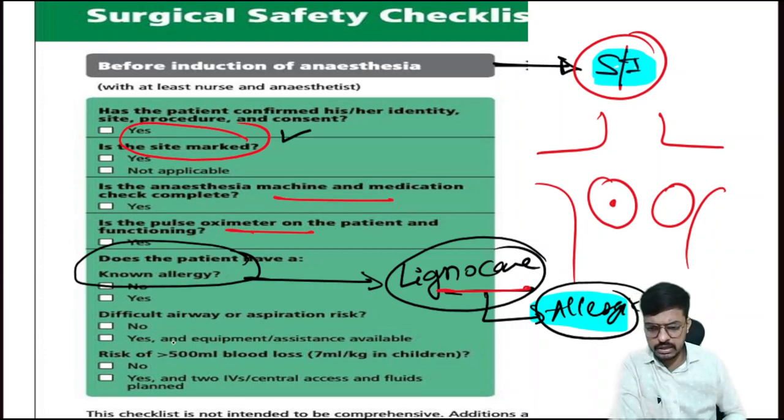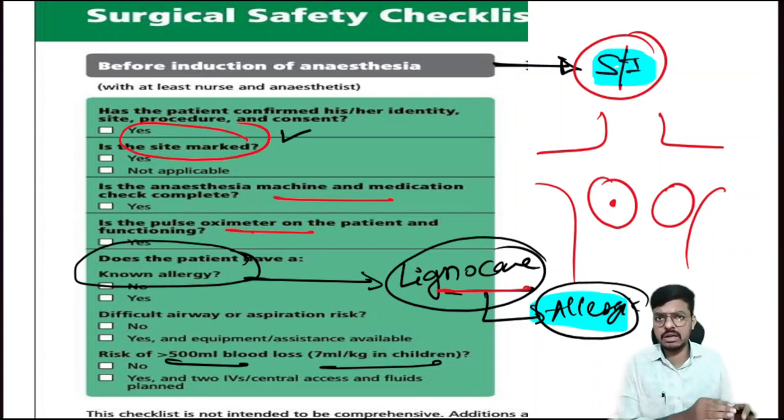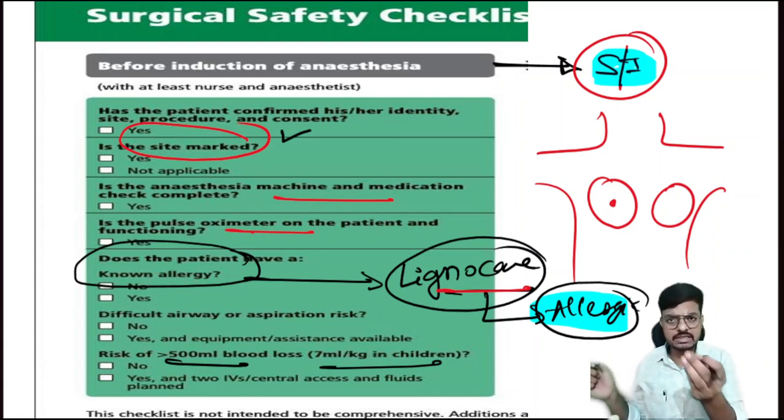And the risk of blood loss will be asked of the surgeon here only. Okay, it's very important. If the risk of blood loss is high, we have to preserve the blood. We have to keep the blood ready in the blood bank, then go for the surgery. If there is more chance of blood loss and the surgeon starts the surgery without reserving the blood, and excessive bleeding happens, we can't get blood immediately. Blood is not like paracetamol.